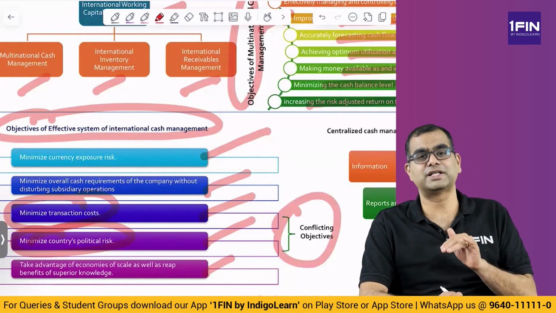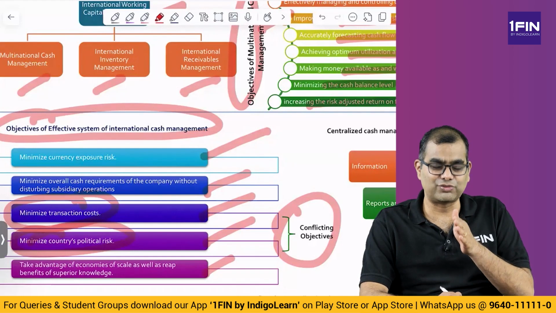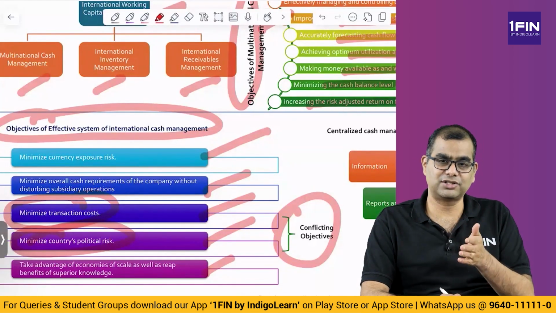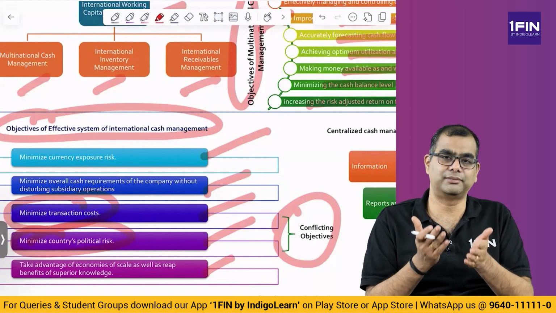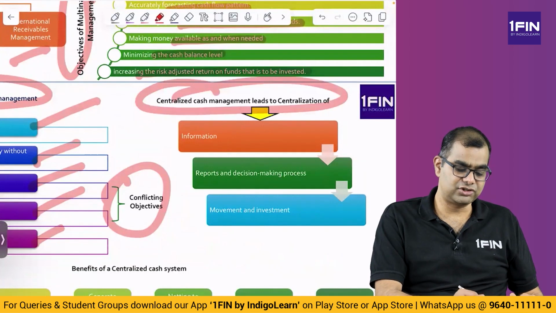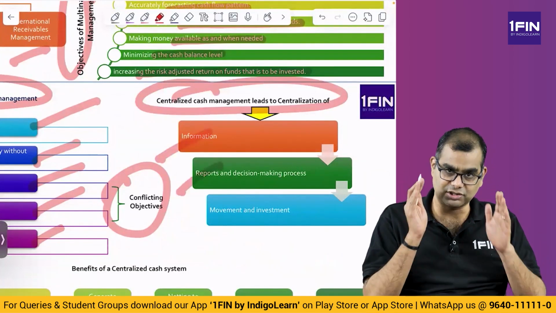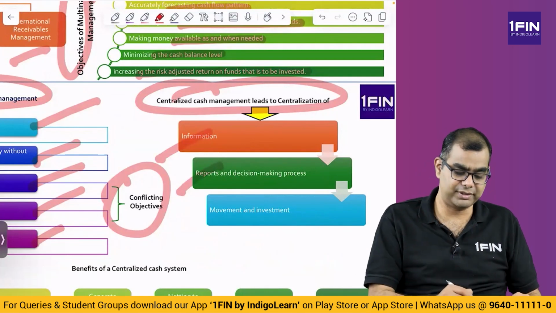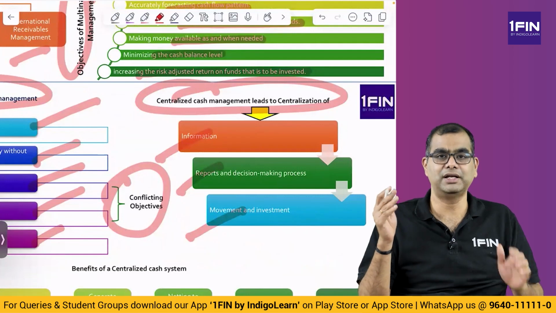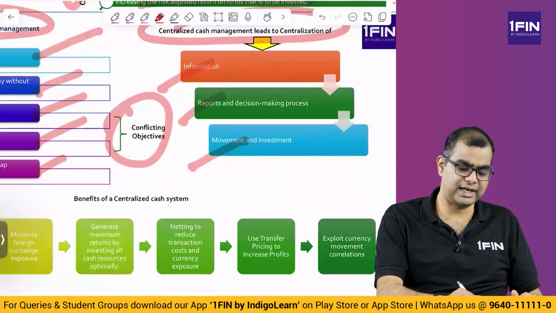So you need to figure out constantly which one is important today. Is managing political risk important or is minimizing transaction cost important? You have to do a weighted cost benefit analysis. So how does centralized cash management help? It leads to centralization of information. All information is with one set of people. Reports and the decision making process are also centralized, so they know very clearly what is happening, and movement and investment. So it enables you to move money and invest money according to your objectives. All these three are centralized.